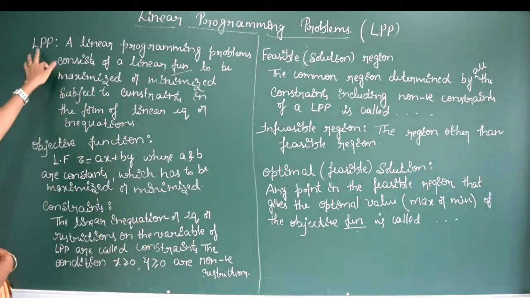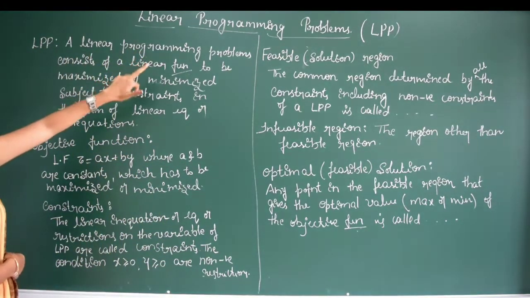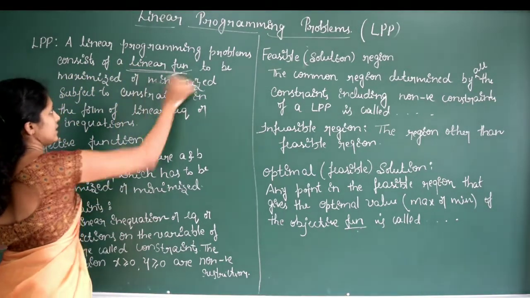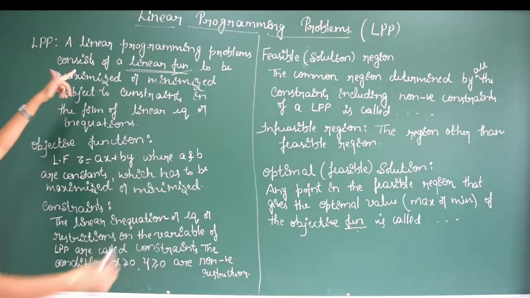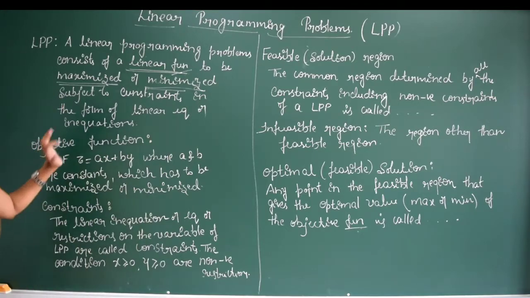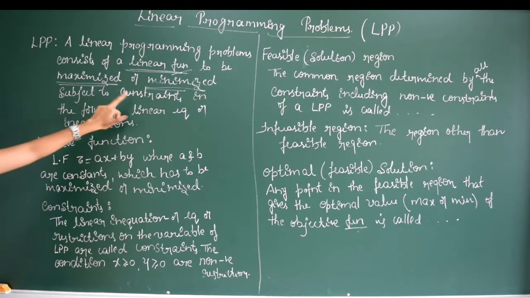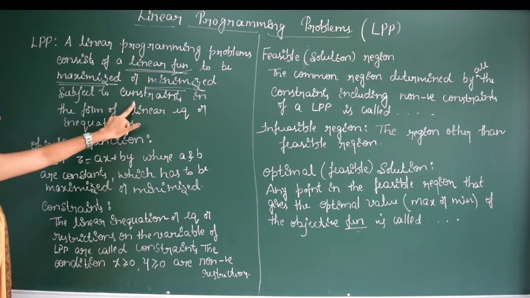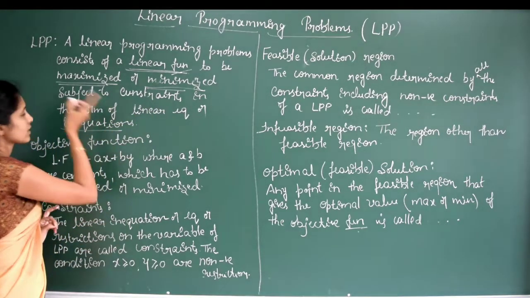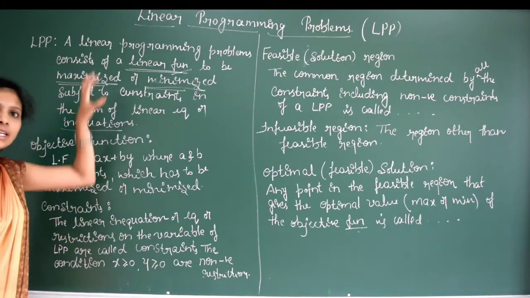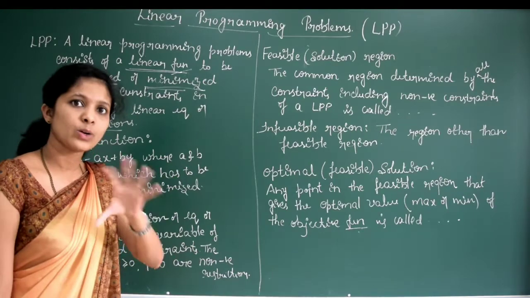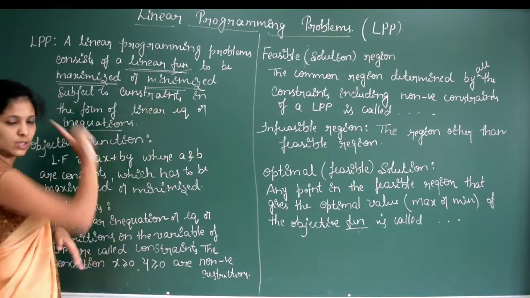Okay, now see, an LPP, a linear programming problem, consists of a linear function. The function should be linear, to be maximized or minimized subject to the constraints, given in the form of linear equations or inequations. Here we are finding either the maximum value or the minimum value according to the given constraints. That is called the LPP.